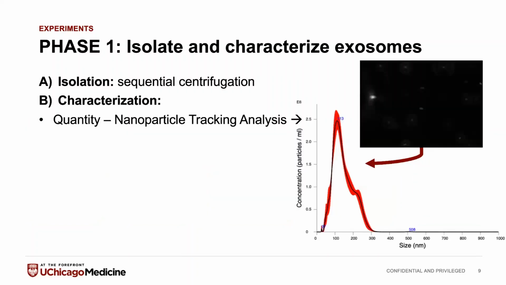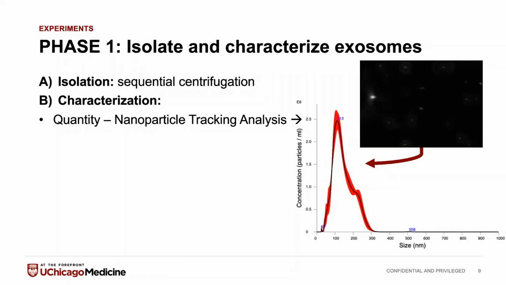There's a few different ways of doing this. First of all, we can quantify them using nanoparticle tracking analysis that we just saw in the last presentation. And this is basically where we take a small sample of these cells, pass them under a really high-powered video microscope. It collects different videos, like this one that's not playing for whatever reason, which basically just has you can literally see the exosomes as they're passing under the camera, and then the computer counts them and measures the diameter, so we have a good estimation of the size and the quantity of the exosomes that we're passing under them.